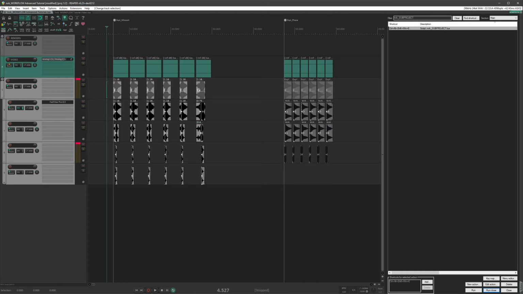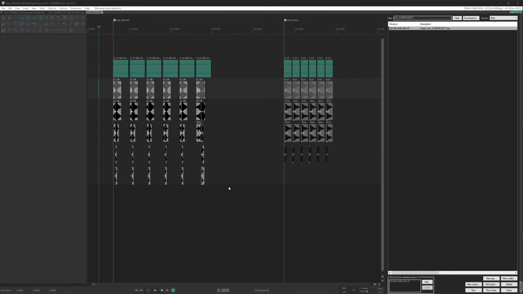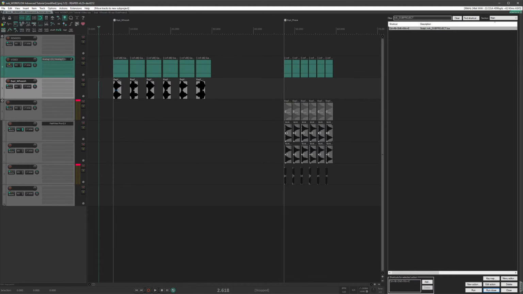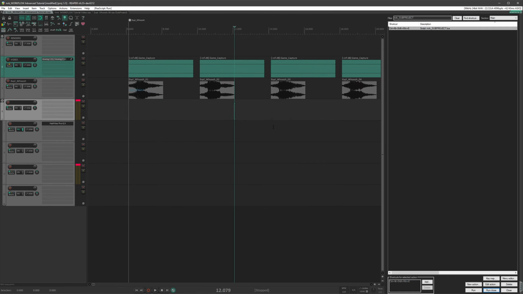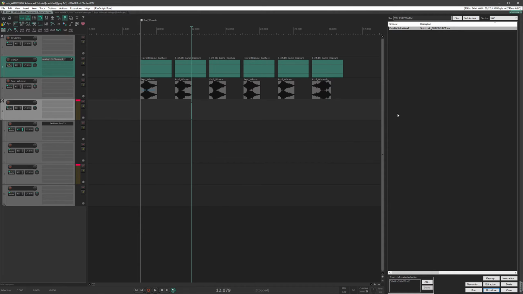With this script, you can select the items you want to put into a subproject, or select the tracks, and just run the script, and it'll ask you for a name. And it's going to automatically move the selected items into their own subproject. In addition, if you're using folder items, it will automatically name and number the variations.